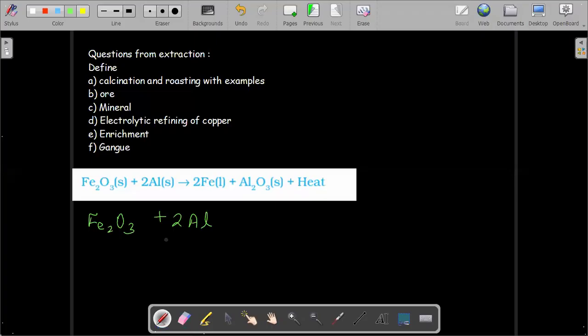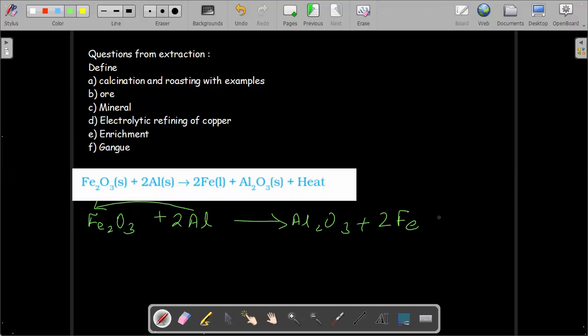Out of iron and aluminium, which one is more reactive? Check your reactivity series. Aluminium is more reactive. So aluminium is going to displace iron from its position, and hence you will have your Al2O3 plus 2Fe.